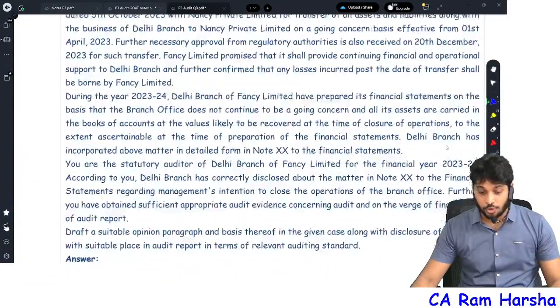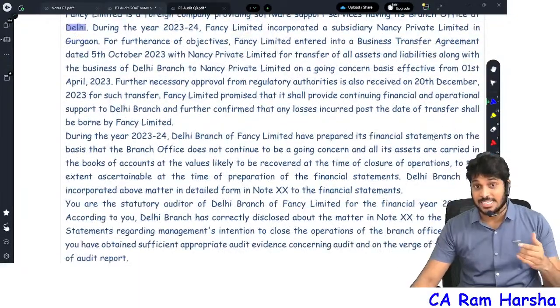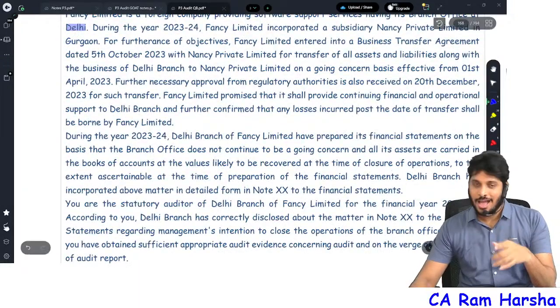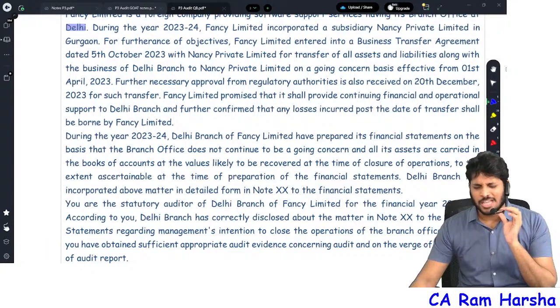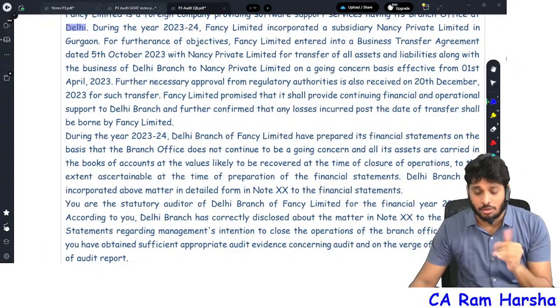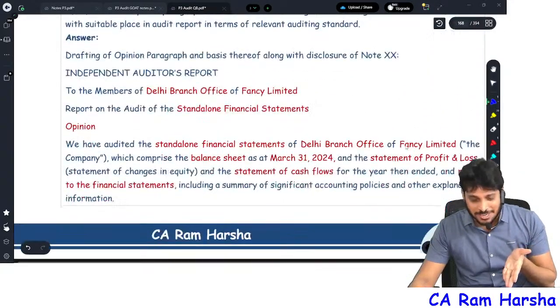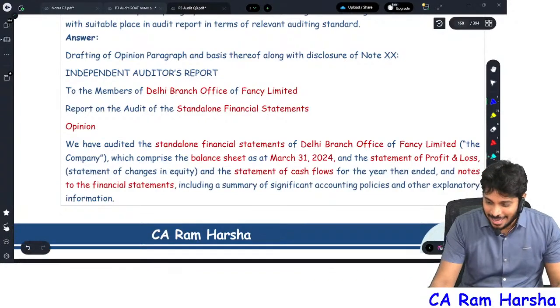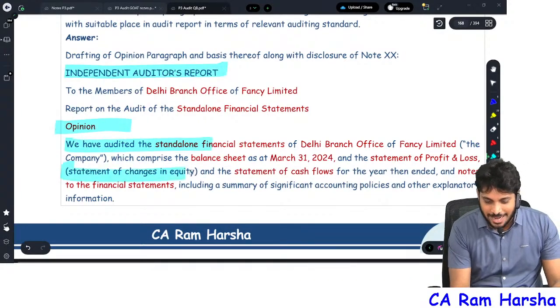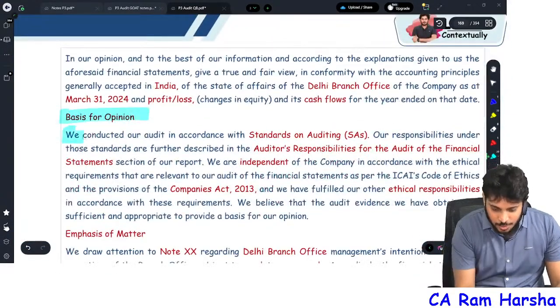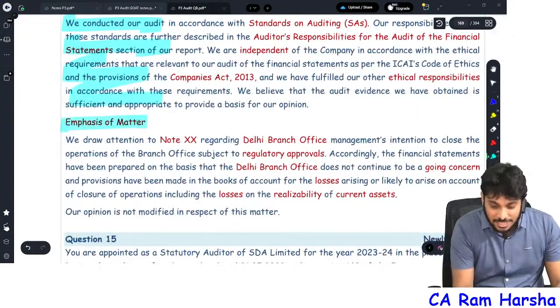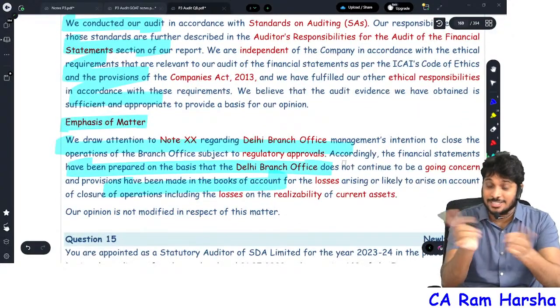In May 24, they asked this as a drafting question, my dear. I showed drafting in the previous session. Some of you might have felt, why drafting? A drafting question was asked in the May 24 exam for 5 marks. You need to write the independent audit report opinion para, the basis for opinion para, the emphasis of matter, and about the going concern situation which I told.